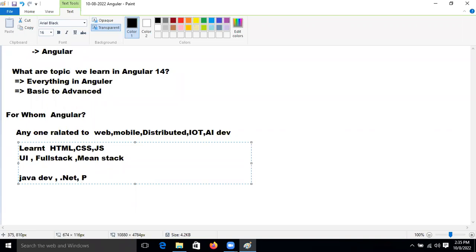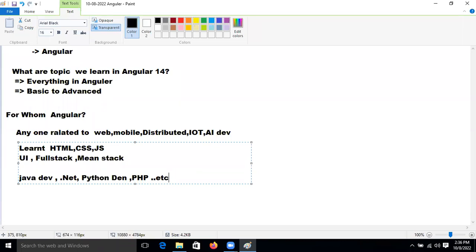If you are a Python developer, for them also. If you are a PHP developer, for them also. So now you guys can understand the importance of Angular.